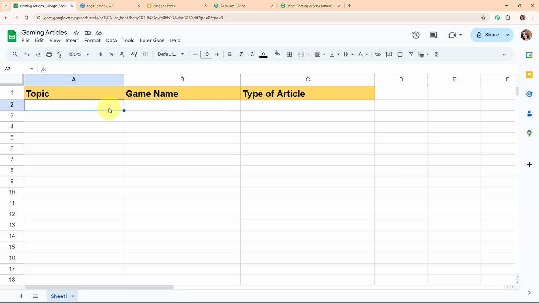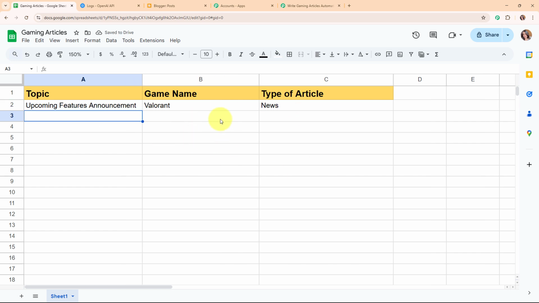Now before moving forward, I'm going to connect this Google Sheet with Pabbly Connect in order to capture the response in Pabbly Connect. But before moving forward with the connection, I'm going to add a detail over here in this Google Sheet. Alright, so let me add the details. And here you can see I have successfully added the details. Now after adding the details, I'm going to connect this Google Sheet with Pabbly Connect.